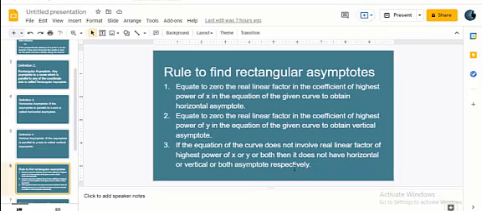That is, if the coefficient of the highest power of x cannot be factorized into linear factors, then it does not have any horizontal asymptote. Similarly, if the coefficient of y cannot be factorized into linear factors, then it will not have a vertical asymptote. If the coefficients of both x and y cannot be factorized into linear factors, then it will not have any rectangular asymptote.